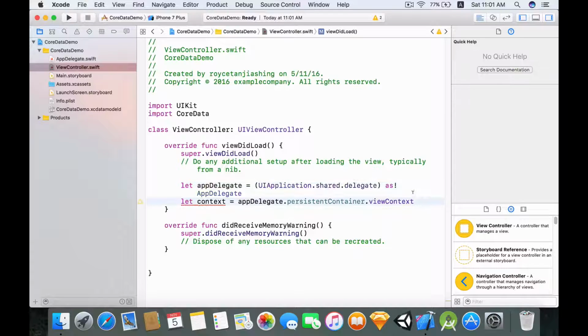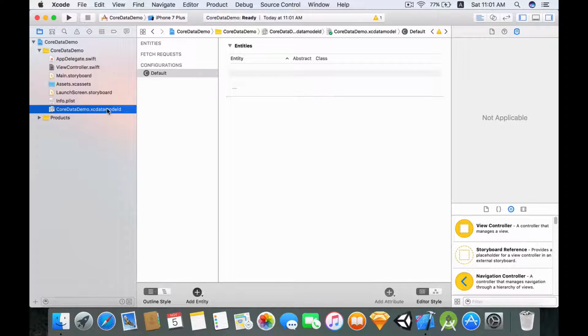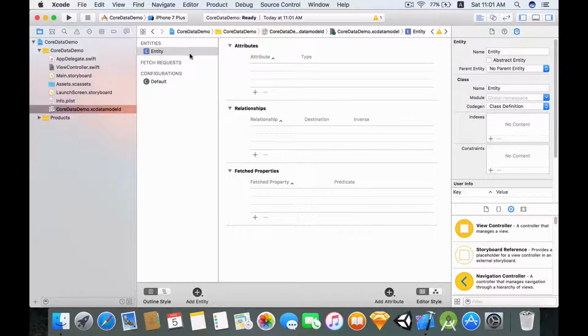Okay, so now that we have got the context, let's head into the data model and start by adding a new entity. Think of the entity kind of like a class and the attributes kind of like properties. The relationships and fetch properties, you don't have to bother with for now. In this tutorial, we are just going to focus on the attributes. So click on this entity, press Enter or Return, and change the name to Car.